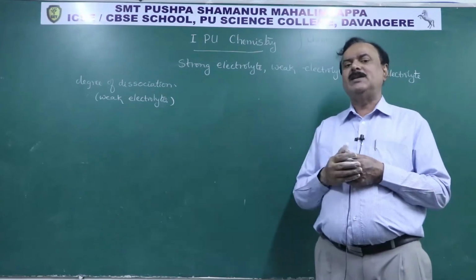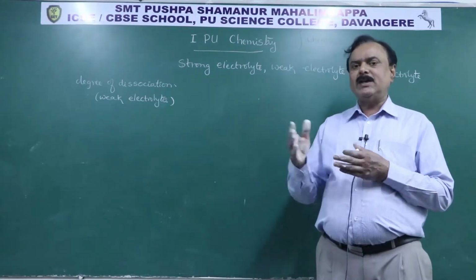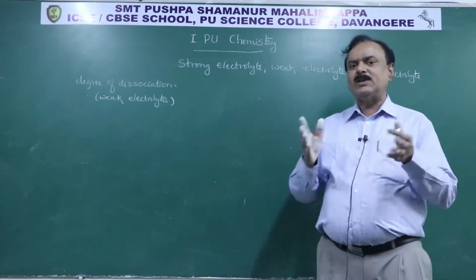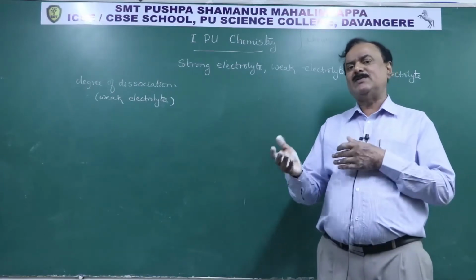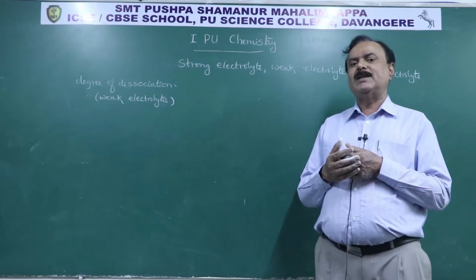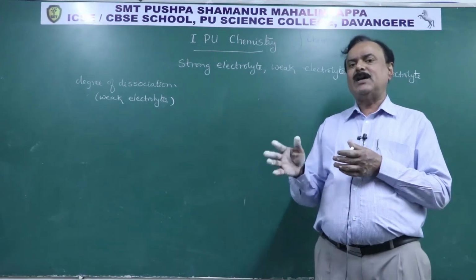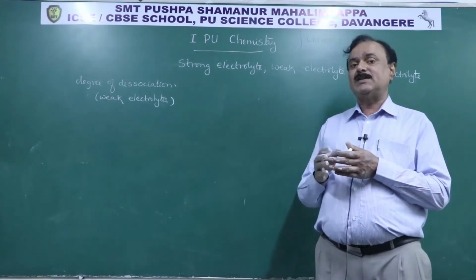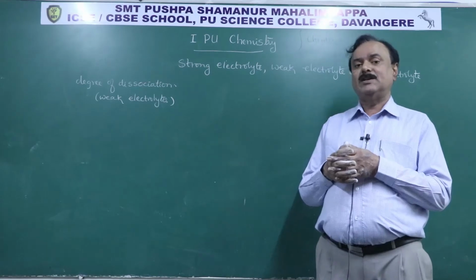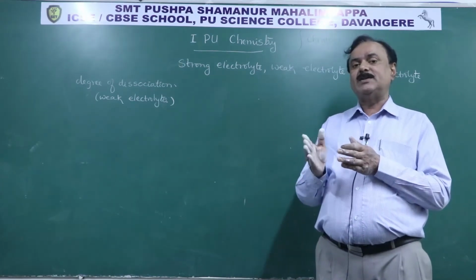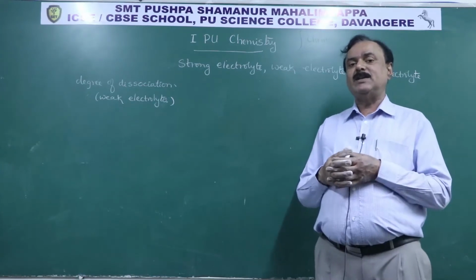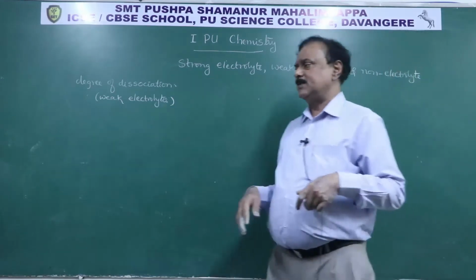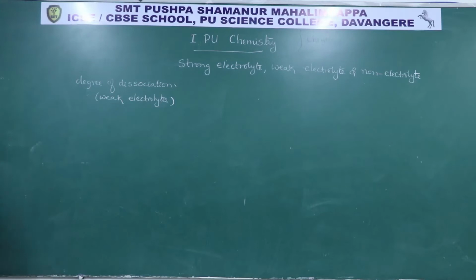That is why we talk about ionic equilibrium. In ionic equilibrium, we are dealing with charged particles in equilibrium with undissociated molecules. In case of strong electrolytes, no problem: the degree of dissociation is 100%, and all molecules undergo ionization. But in weak electrolytes the degree of dissociation is less. That is the important difference between strong and weak electrolytes. For strong electrolytes the degree of dissociation is maximum; for weak electrolytes it is a fraction. Only a few percent of the molecules undergo dissociation.